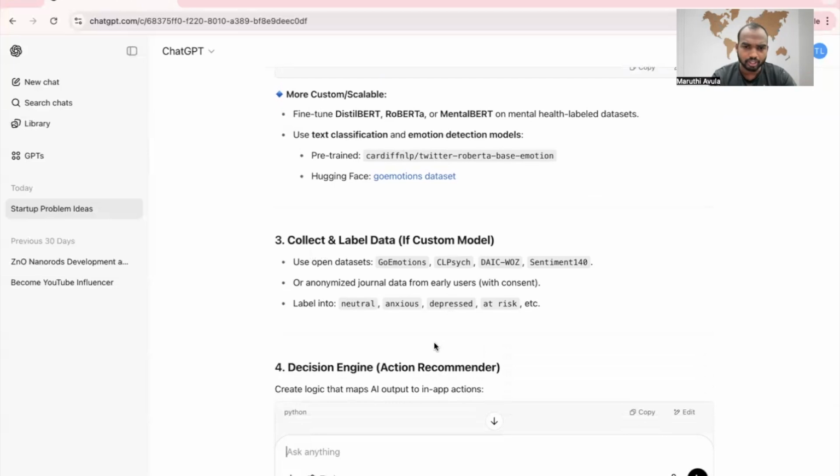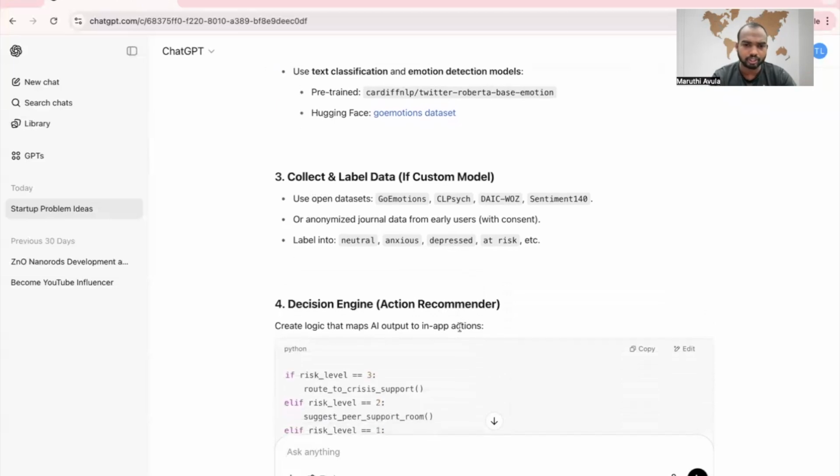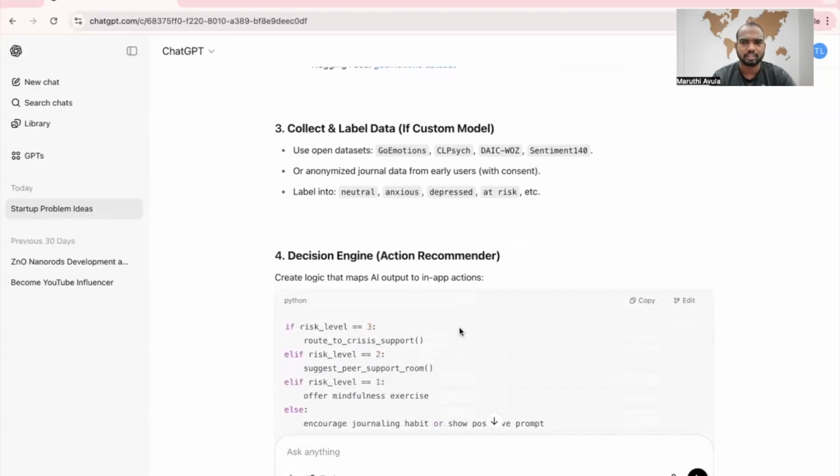Collect and label the data. So we need to collect and label the data. We need to do some surveys. Based on the surveys, we can get proper data. Then we do the validation. After the validation, we can incorporate those things into our NLP. Then we will test the data. Once testing is done, we can launch our app. See,